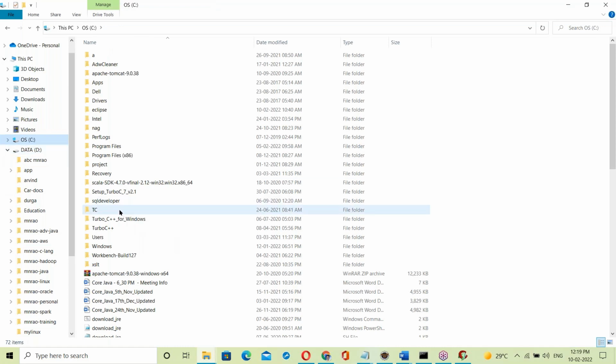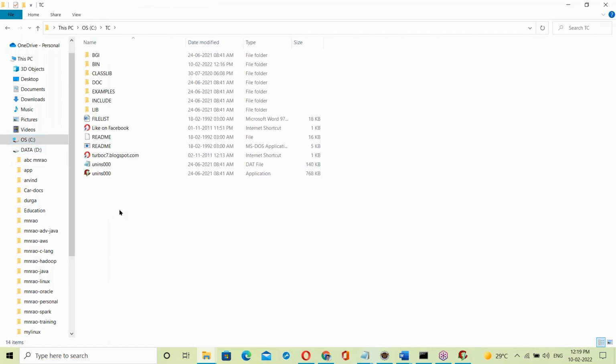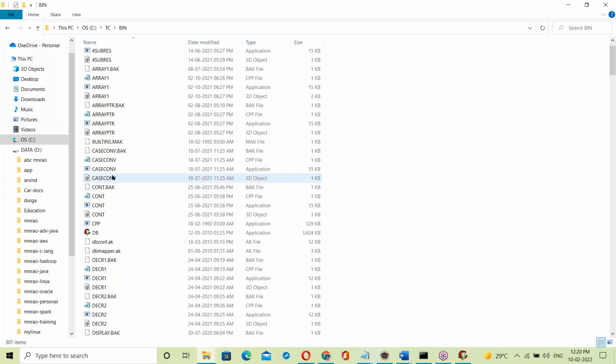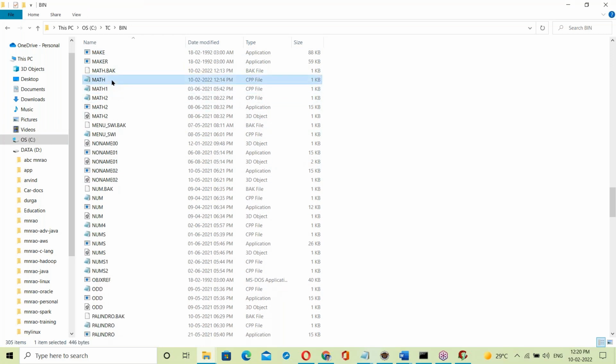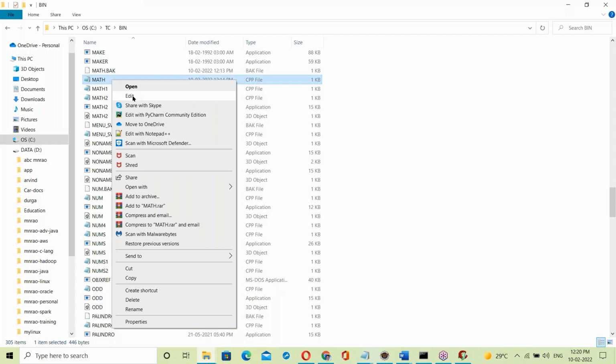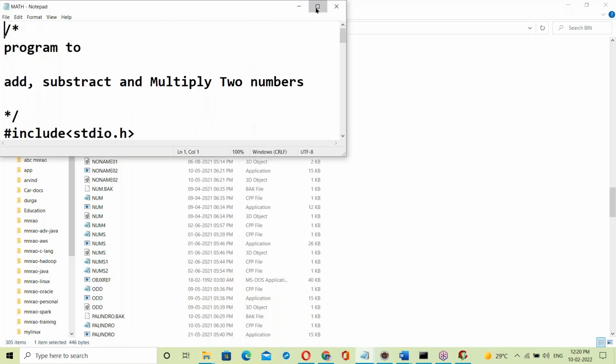C drive, PC, Turbo C, bin. Inside bin, math.cpp. See, this is the math.cpp file here.